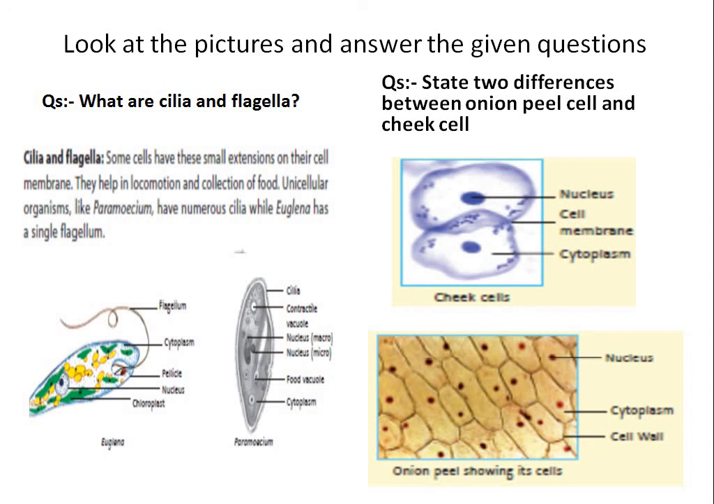See? Where is it? Here. This is the wall of the cell, made up of cellulose. Each cell has a cell wall. Here there is no cell wall. There is only a cell membrane. There is no thick cell wall. So the cheek cell has no cell wall. The onion cell has a cell wall. Two differences, here we can see.